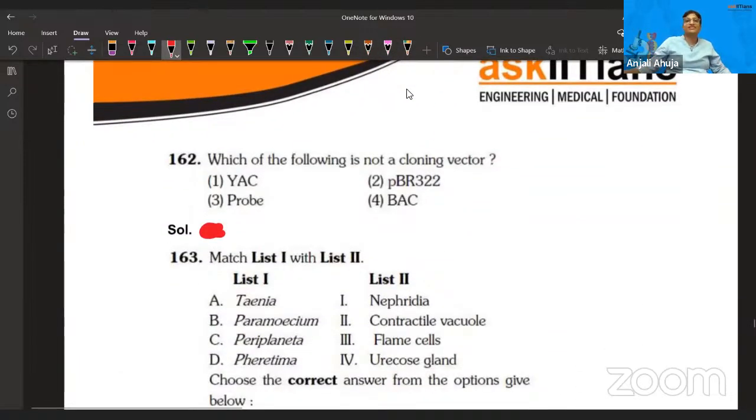Which of the following? That's an easy peasy. Yeast artificial chromosome? Yes. PBR 322, P is plasmid, B is Bolivar and R is Rodriguez. They are the names of the scientists. 322 is the number that they found in the lab. BAC is bacterial artificial chromosome, and yes, the three plasmids are also used. The three are used as cloning vectors. Probe, guys, probe is not used. Third is the answer.